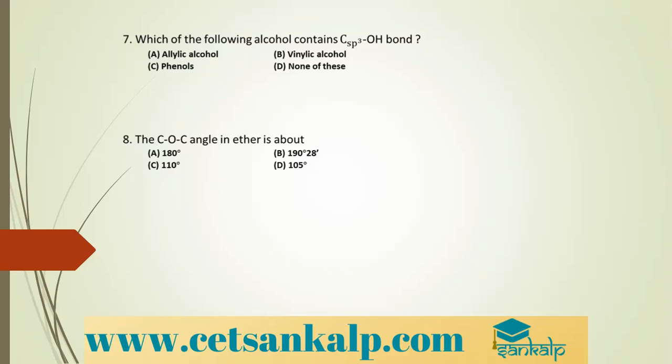It is nothing but KMnO4 in acidic medium. Yes, CrO3 in anhydrous medium is for secondary alcohols to ketones. KMnO4 in acidic medium is for alcohols to carboxylic acids. Oxidation of primary alcohols to aldehydes is done by pyridinium chlorochromate. And heating in the presence of copper is nothing but a dehydrogenation reaction. So which is the correct option? It is KMnO4 in acidic medium.